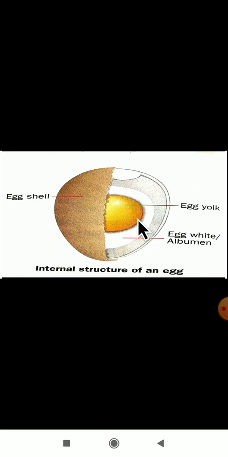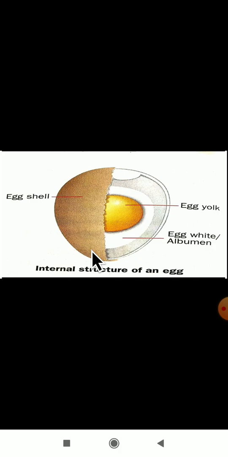Then we have studied the internal structure of an egg. What is an eggshell? The outermost hard protective covering of the egg is known as an eggshell. It is the outer part, and it is very hard, and it will protect the egg. For that we are calling it an eggshell.